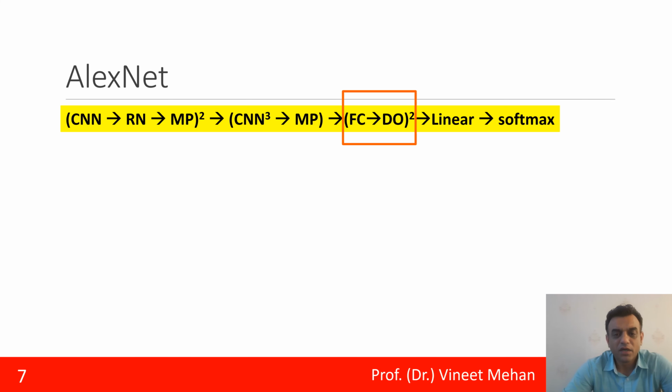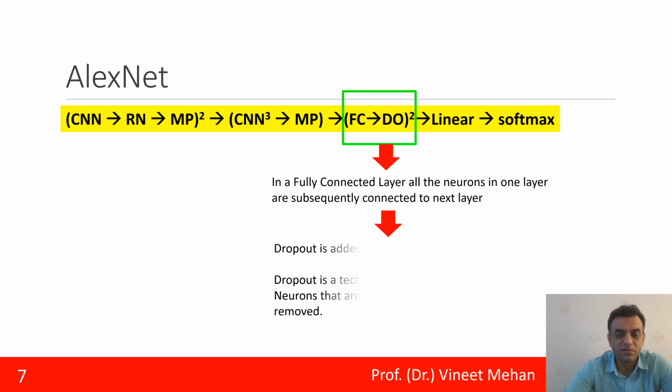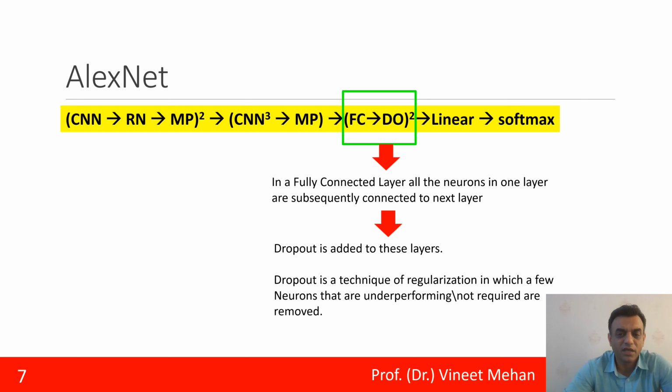Then is the third part. Here FC is there, that is a fully connected layer, just like an ANN, where we have input, hidden layer, and output layer. But here we have DO also. DO means dropout. We'll be able to drop out certain neurons. Which neurons will be dropped out? Neurons that are underperforming, neurons that are not further required. So those will be removed in this part.